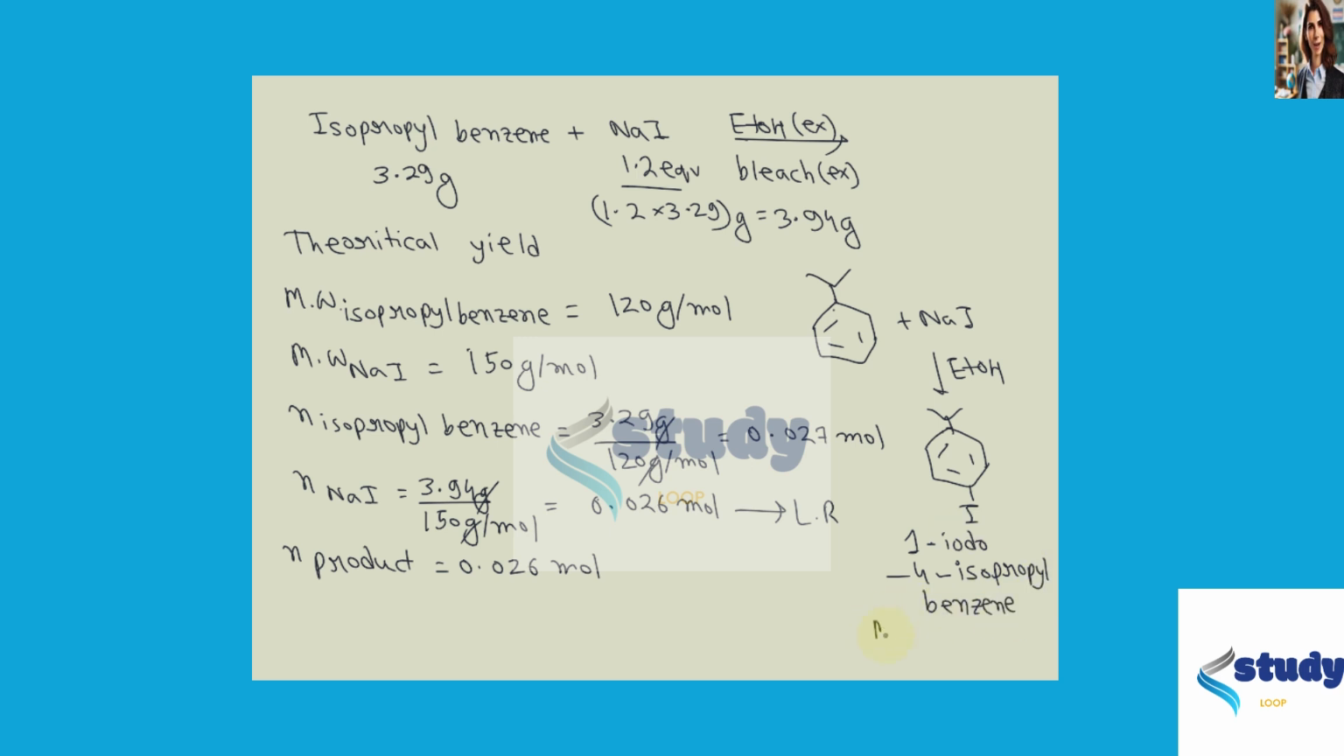Molecular weight for this is 246 gram per mole. So mass of product will be equal to 0.026 mole into 246 gram per mole. Mole will cancel out, equal to 6.46 gram. This will be the theoretical yield. So this is our final answer.